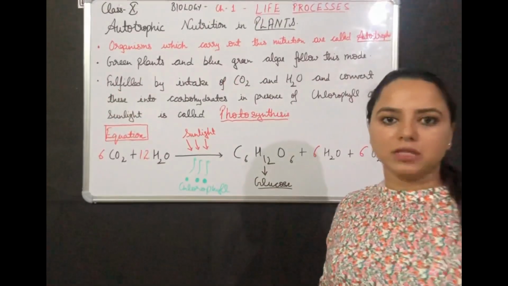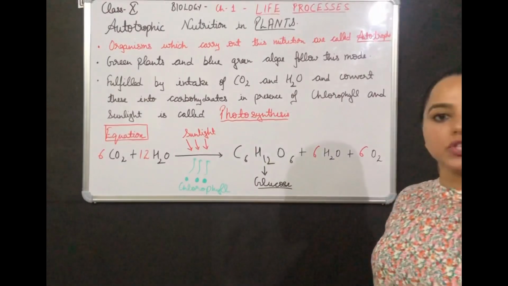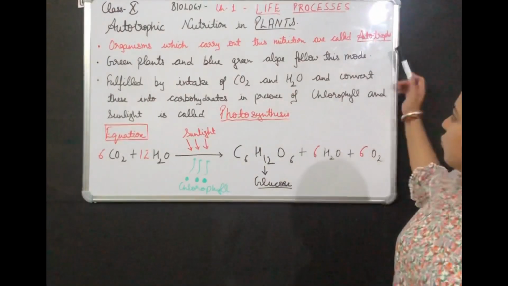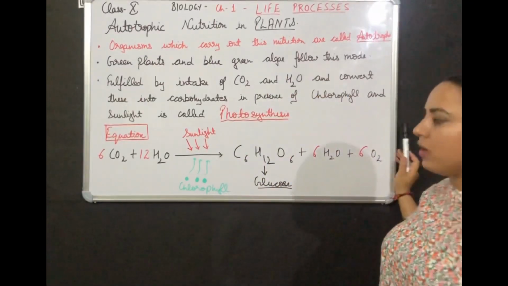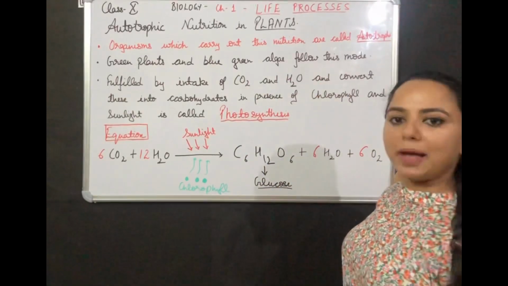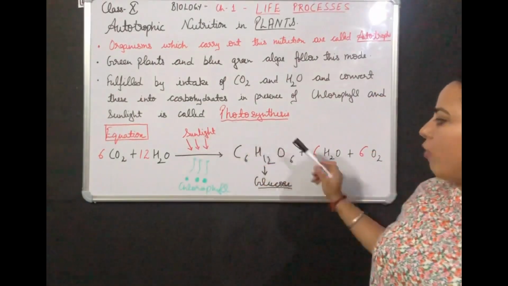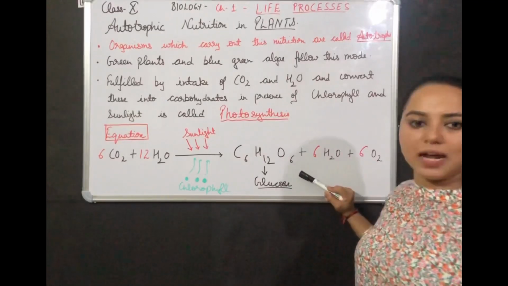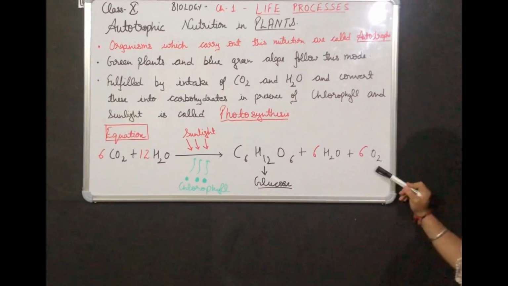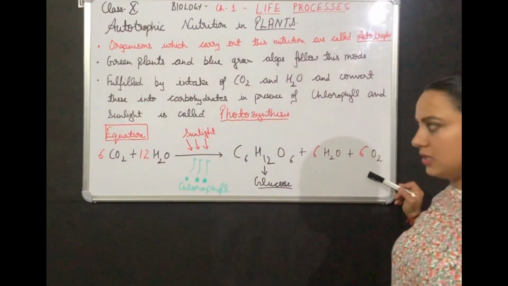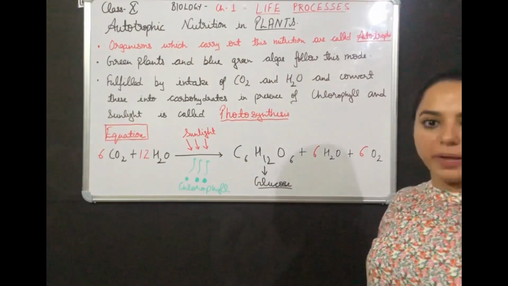Autotrophic nutrition in plants. This is a very important topic from an exam point of view. Organisms which carry out this mode are called as autotrophs. Green plants and blue-green algae follow this mode. This process is fulfilled by the intake of carbon dioxide and water and goes to form C6H12O6, that is glucose, carbohydrate, 6 water, 6 O2. This is the equation for photosynthesis, and this process occurs in presence of sunlight and chlorophyll pigment.